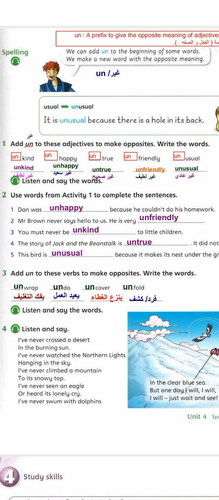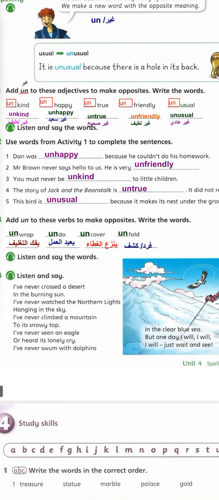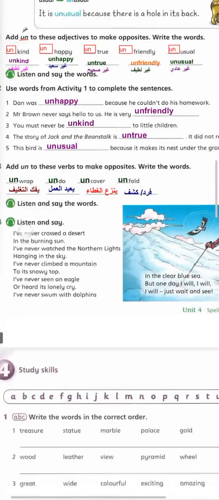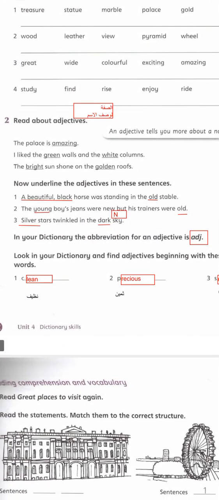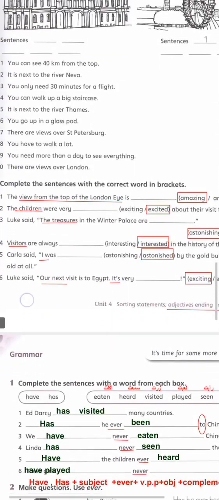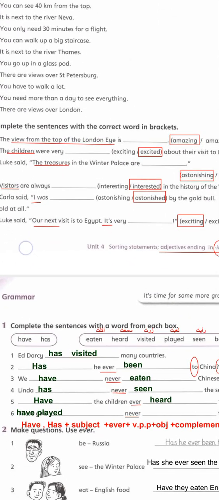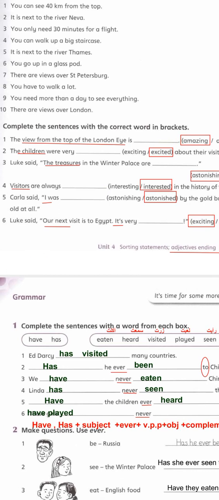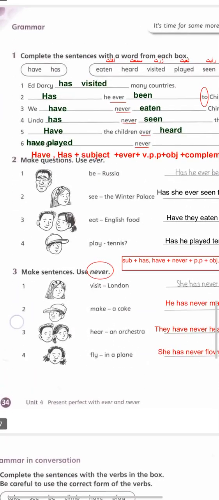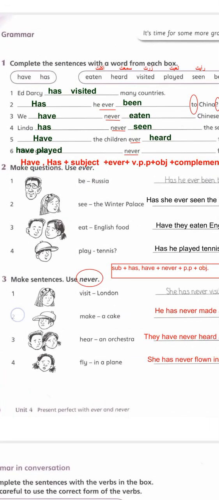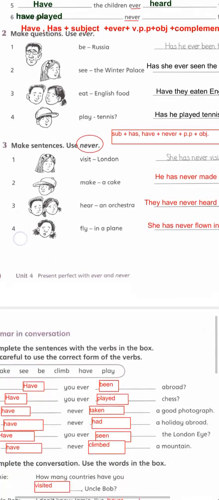Mr. Brown never says hello. He is very unfriendly. You must never be unkind to children. Okay, unwrap, undo, uncover. All of these are verbs, and we add un to give the opposite meaning of the verbs. Here you have an important question: by adding ing or ed for the adjectives according to the thing that you describe. Here, has or have plus verb 3. Has or have plus verb 3.